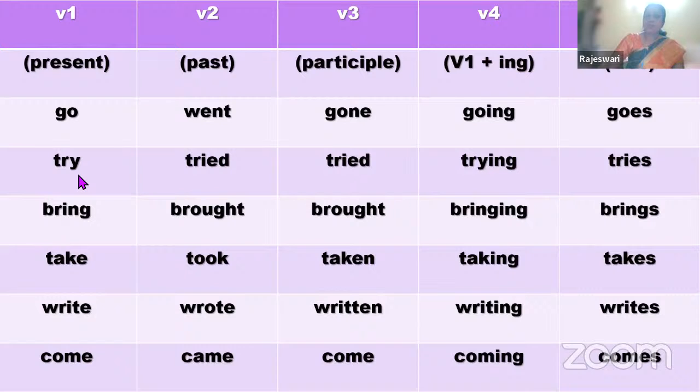Next, "try" is another verb. Let me go try. The past tense is tried. Even in the past, certain words will not change. Only the words ending with Y, we remove Y and add I in its place and continue.